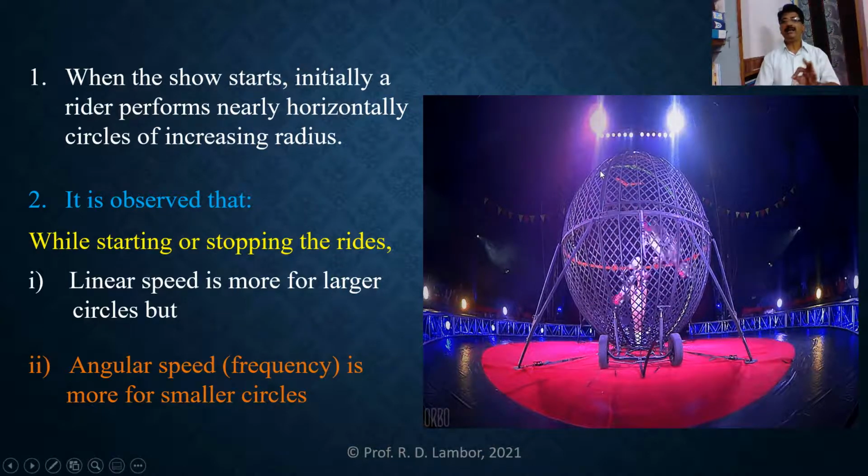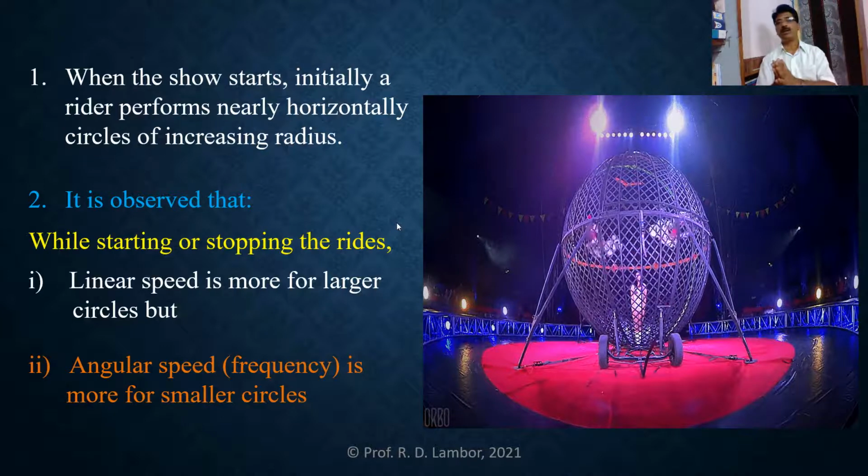But while they are starting or stopping their rides, it is observed that linear speed is more for larger circles and angular speed, that means frequency, is more for smaller circles. So this is how we can learn the second application of vertical circular motion in terms of the sphere of death.